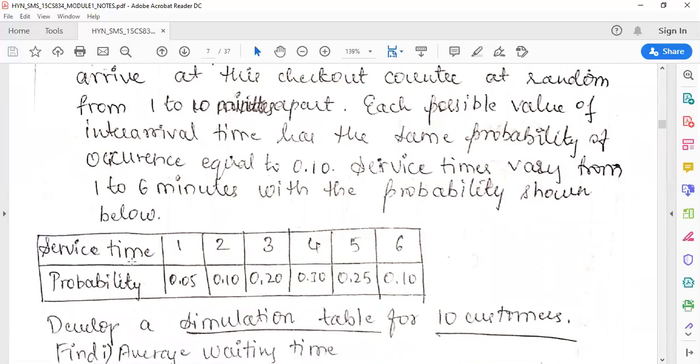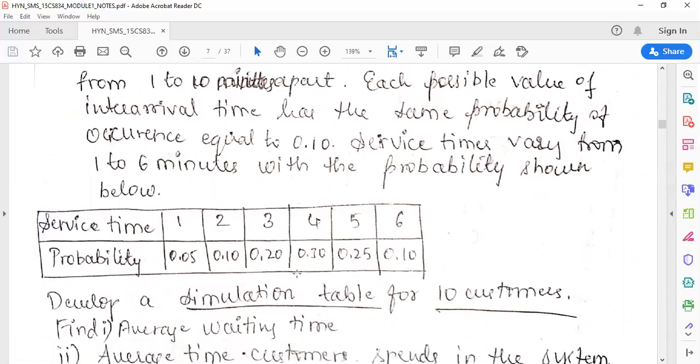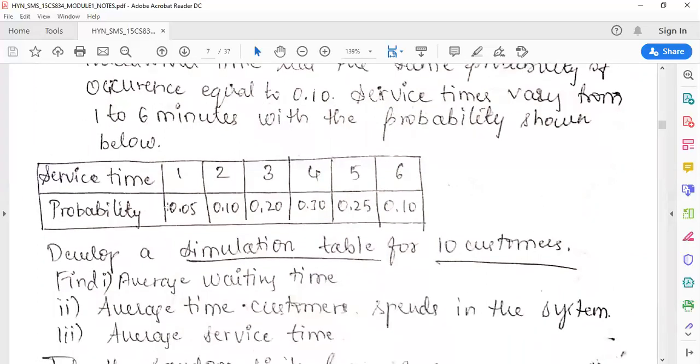Service time is nothing but how much time duration each customer is spending with the server. So for service time we have 1, 2, 3, 4, 5, 6, six service times, and we have different probabilities.